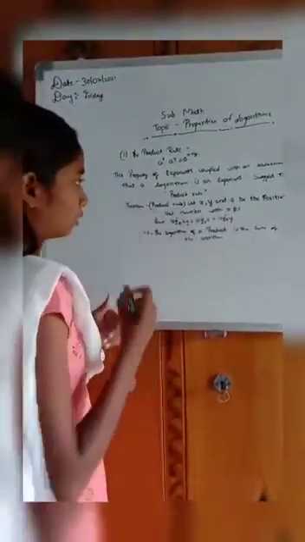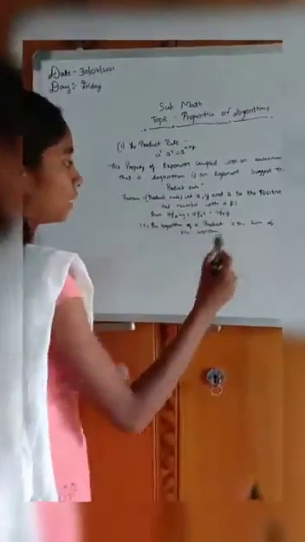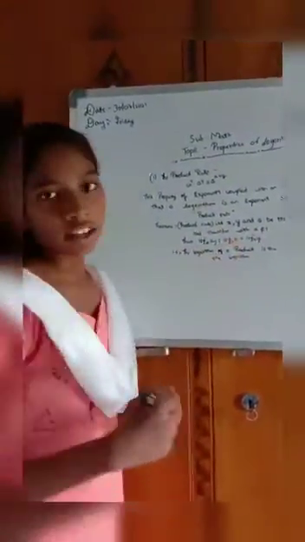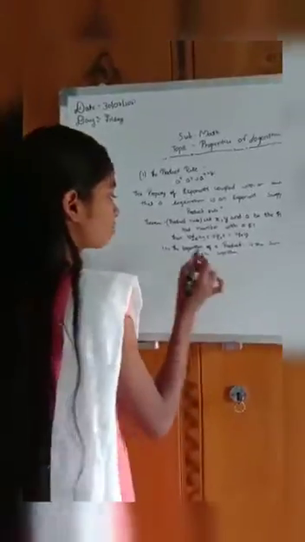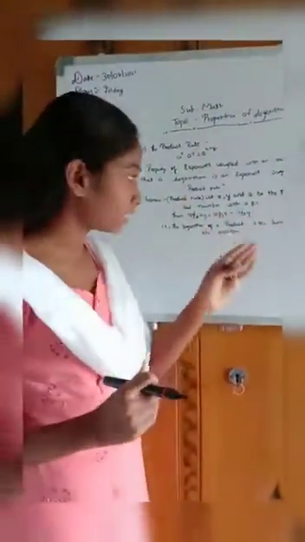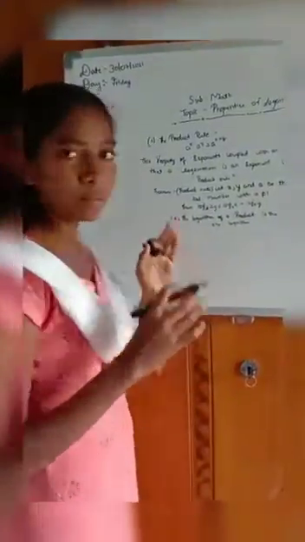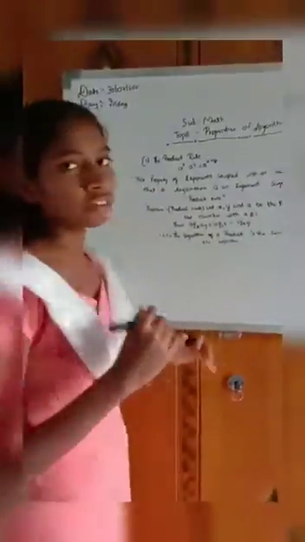When we go to the theorem of the product rule: let x, y, and a be positive real numbers with a not equal to 1. Then log base a of xy is equal to log base a of x plus log base a of y. That is, the logarithm of a product is the sum of the logarithms.